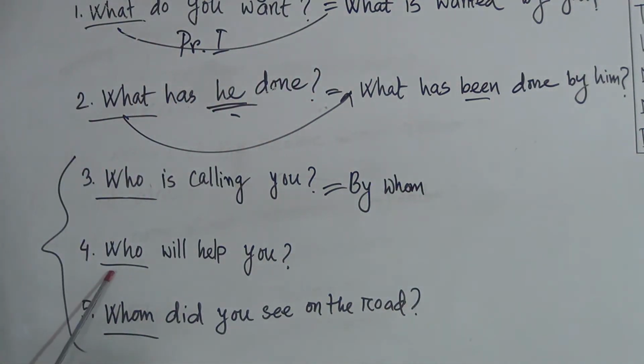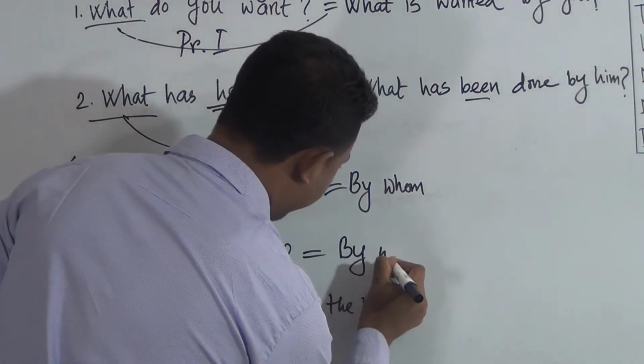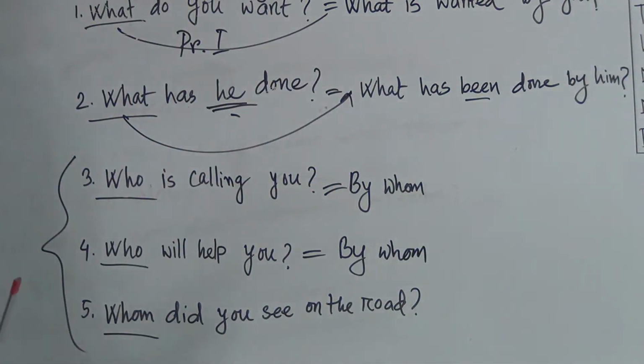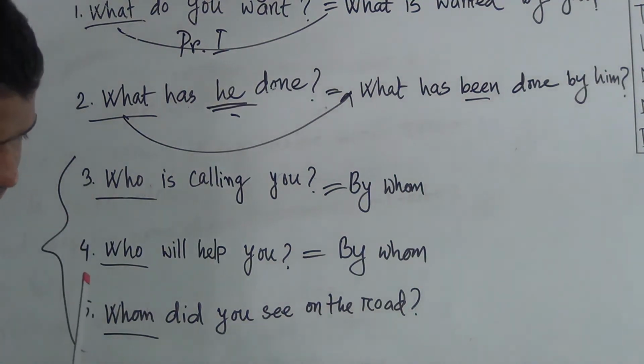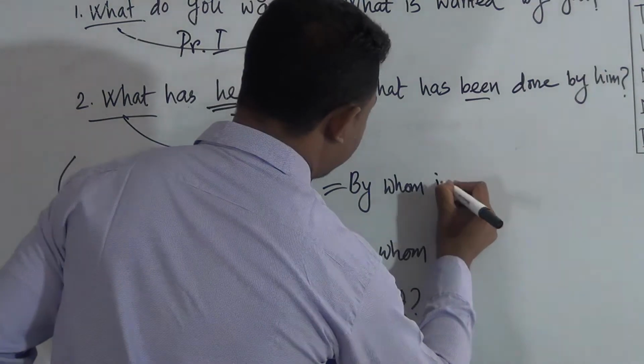After seeing who, we always write by whom. So after writing by whom, we have to write the auxiliary verb. Okay. Who is calling you? So what is its auxiliary verb? Is. By whom is.